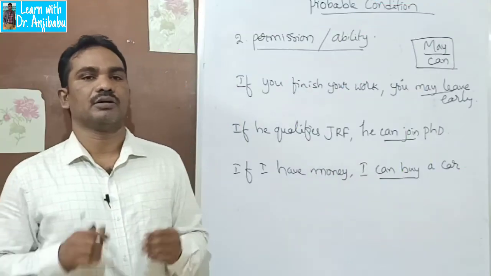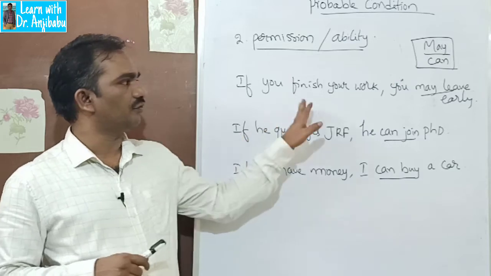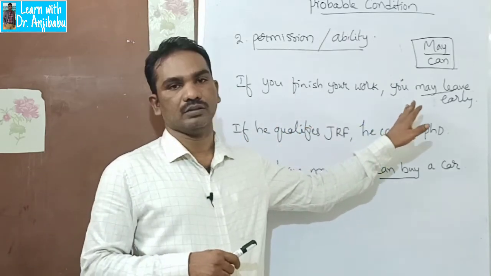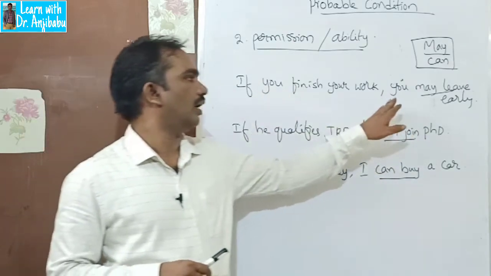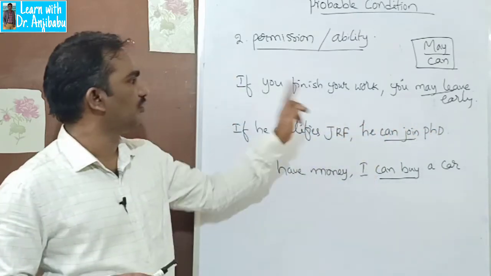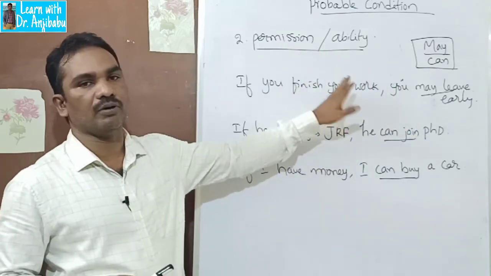You asked your boss for permission and your boss said if you finish your work early, you may leave early. So you are looking for permission, and he said you may leave early if you finish your work.